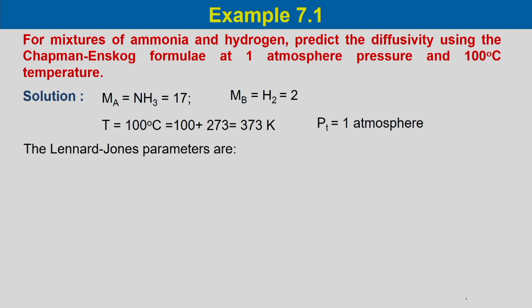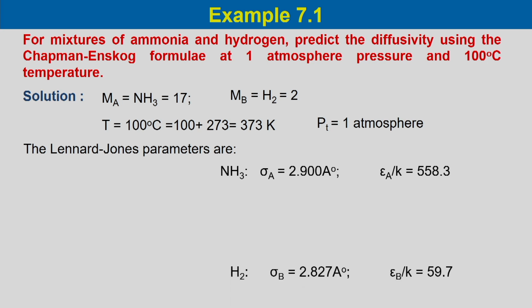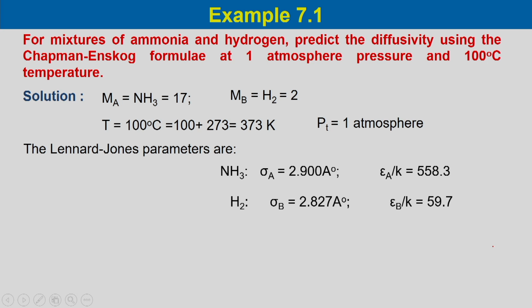The Lennard-Jones parameters are given: for ammonia, sigma A is equal to 2.9 angstrom and epsilon A by K is equal to 558.3; for hydrogen, sigma B is 2.827 angstrom and epsilon B by K is equal to 59.7.